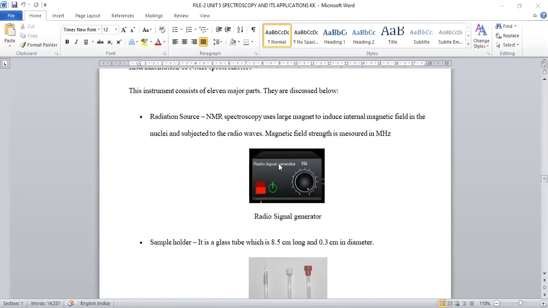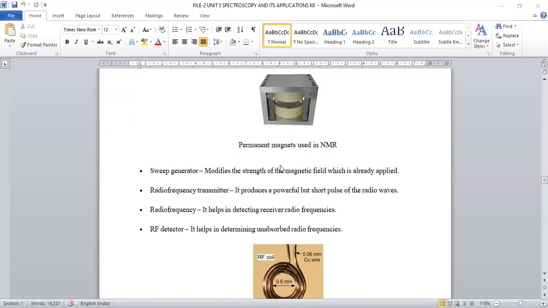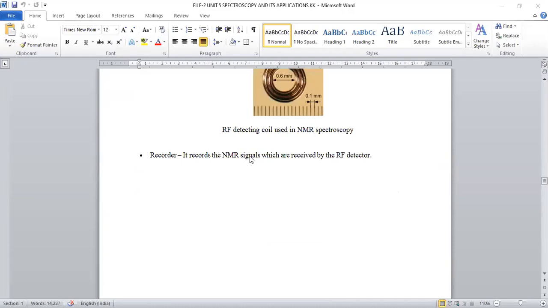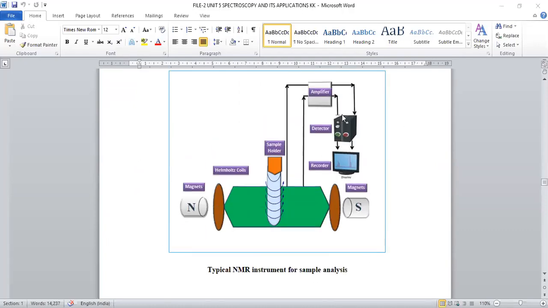Now let us discuss the instrumentation of NMR spectroscopy, how NMR spectroscopy works. This is the important diagram, which describes how signals arise when a compound is placed in an NMR spectrophotometer. In this, a strong permanent external magnetic field will be taken.